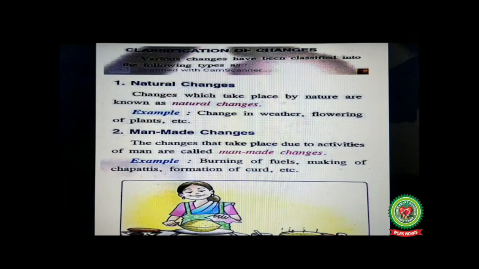Classification of changes. Various changes have been classified into the following types as: first is natural changes.